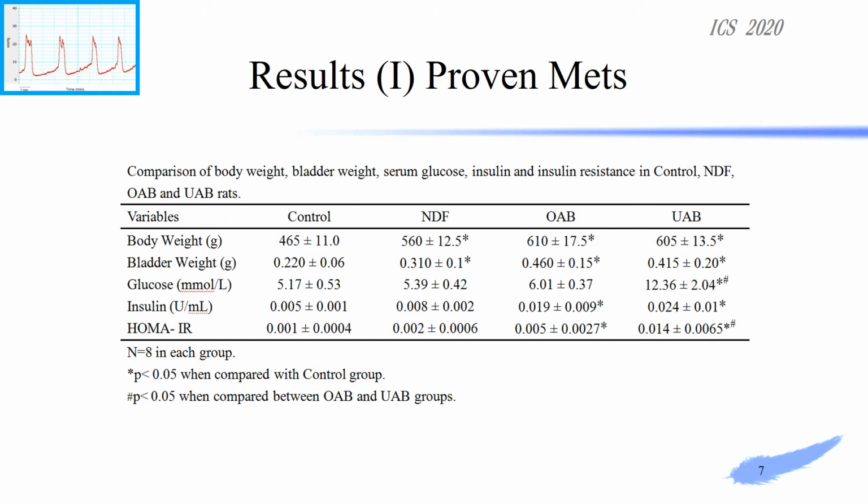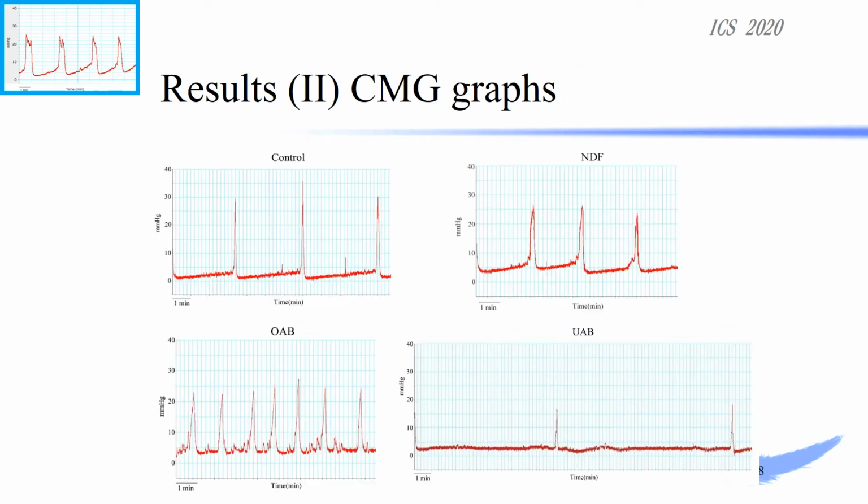Move on to our results. The body weight, bladder weight, serum glucose, insulin levels, and insulin resistance increased significantly in FFR rats, proving the status of METs. Among them, the serum glucose level and insulin resistance increased most in the UAB group.